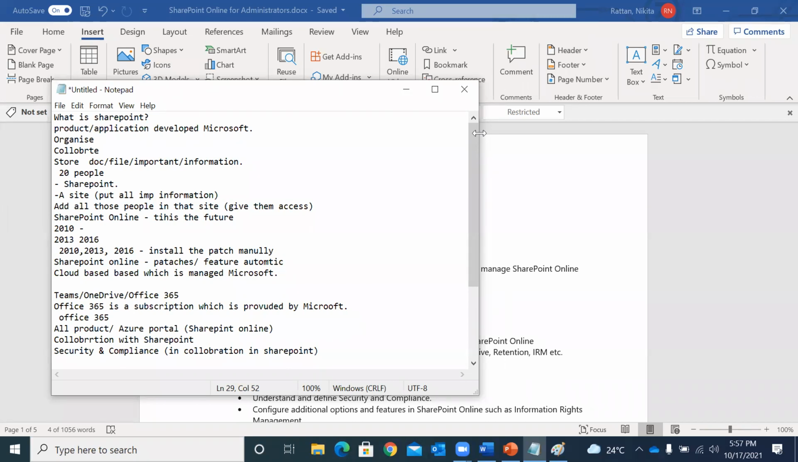When we go about the subscription, when we plan how you can create your practice tenant, your practice domain, then we are going to talk about this. And the important information is that you can also go ahead and study online. See, SharePoint is a vast concept.